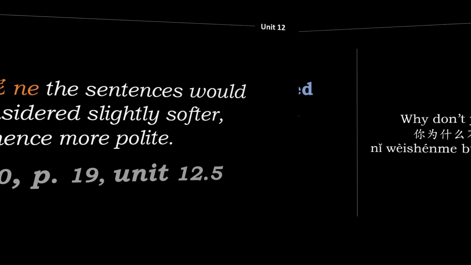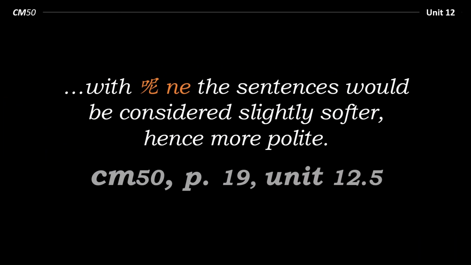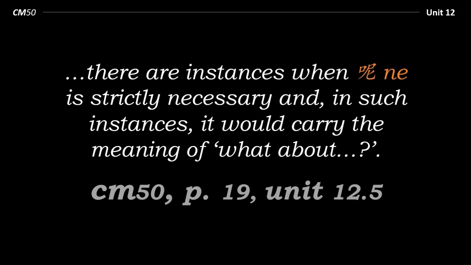Well, as it says on page 19, unit 12.5, with ne, the sentences would be considered slightly softer, hence more polite. So it is optional and not a massive change, but if we add it at the end of the sentence, then that sentence would be slightly softer, slightly more polite. However, there are instances when ne is strictly necessary. It cannot be omitted. And in such instances, it would carry the meaning of what about.